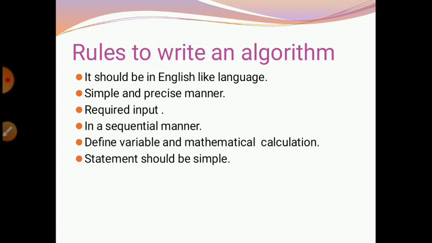Third, an input is required to write an algorithm. Fourth, each step should be written in a sequential manner. Fifth, one can include variables and define mathematical expressions to calculate the results.